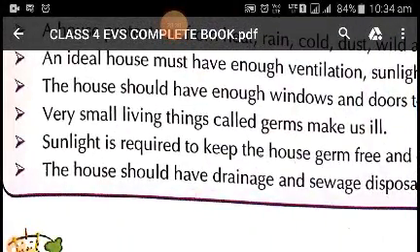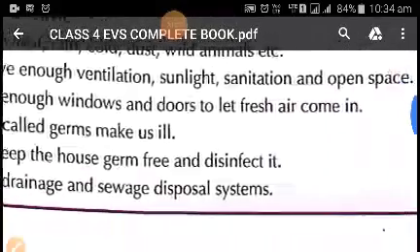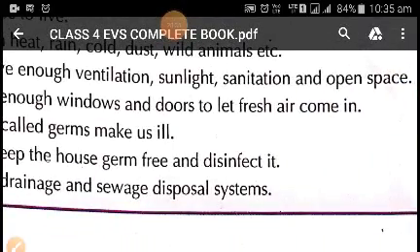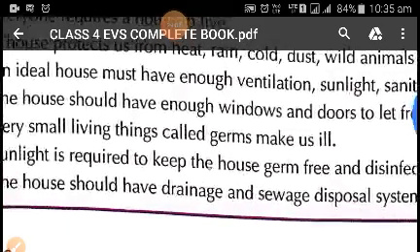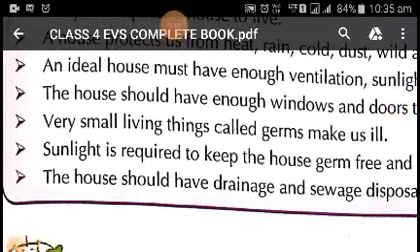The house should have enough windows and doors to let fresh air come in. As we have discussed, windows and doors play a very important role in the house, as they help in letting in fresh air, and also help in keeping mosquitoes, flies, dust, etc. out of the house. And also they help in getting enough sunlight and air. So windows and doors play an important role in our life.